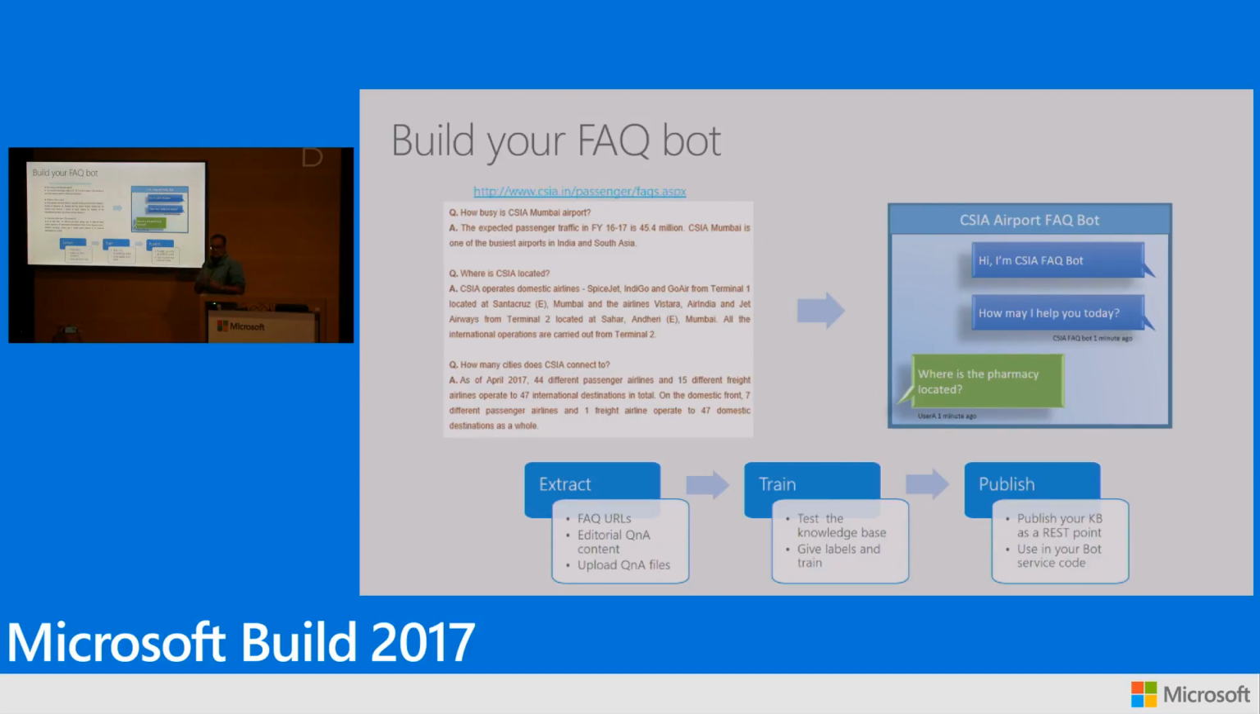So what the service does today is that you give it a bunch of FAQ URLs or files or whatever documents, and it extracts those, pulls out the patterns, ingests it, and then lets you train on it. It lets you give labels to make the relevance better, and then you can publish it as an endpoint, which you can then use in your bot or in your app or whatever. So that's where the tool is today.